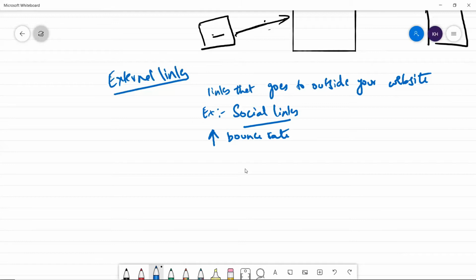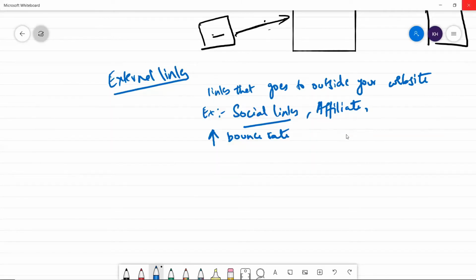So maybe your social links, your affiliate links. The good thing with affiliate links is that at least there's a chance of making money, but don't put too many external links, too many links that take people outside your website. So this is the aspect of external links, because there are tons of examples you can take.